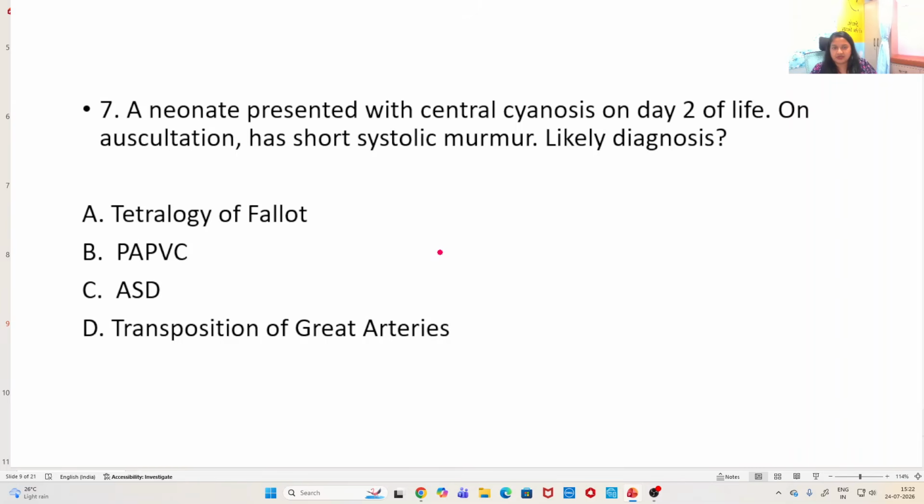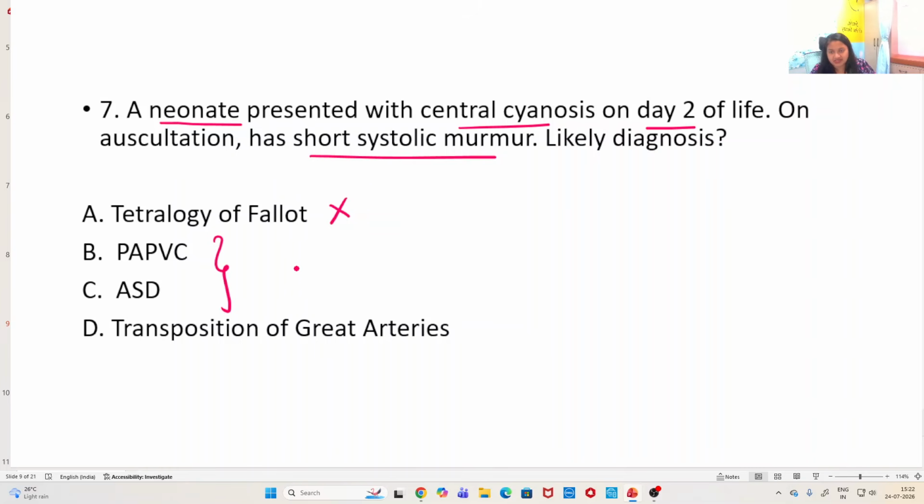Then next is a neonate presented with central cyanosis on day 2 of life. Now here the clues are: 1, it's a neonate; 2, there's central cyanosis; 3, it's on day 2 of life. On auscultation has a short systolic murmur. What's the likely diagnosis? Now since it's a neonate, okay, tetralogy of Fallot does not present in the neonate, even though it is a cyanotic disease. This cannot be the answer because it doesn't present in the newborn period, okay.